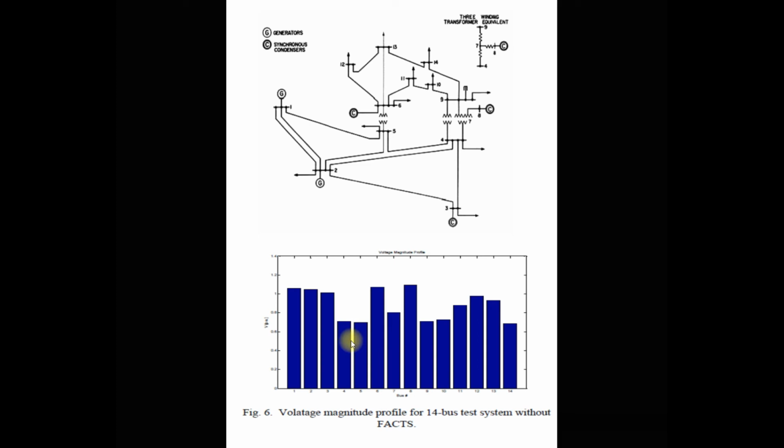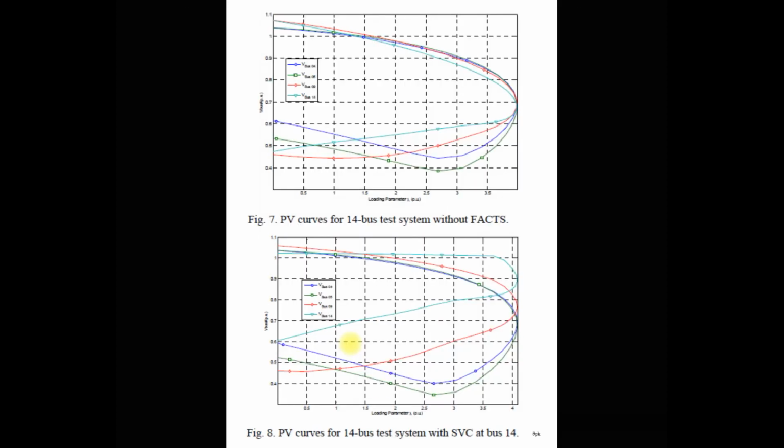So at those buses we require FACTS devices like this SVS for voltage regulation or for reactive power compensation. Next we see the graph of V versus the loading parameter. The loading parameter indicates how much power can be transferred through this line. You can see that buses 4, 5, 9 and 14 are very highly loaded buses. So at those buses we connect the FACTS device one by one and see what the impact of this FACTS device, SVS, is on the voltage profile.